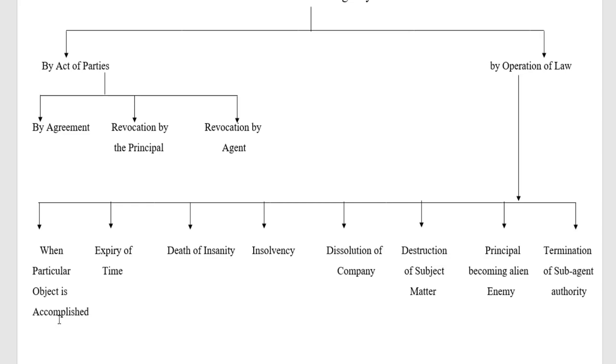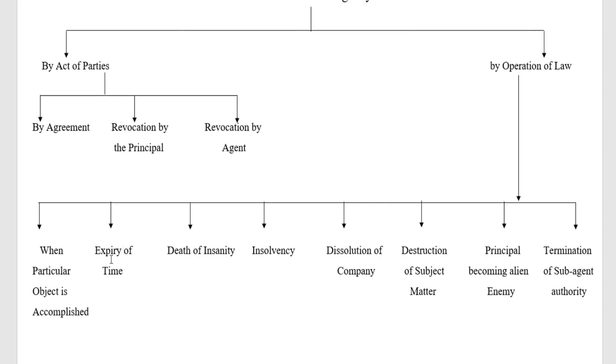That means when a certain task has been given to the agent. For example, suppose the principal has given a task to an agent to sell his house. When the house has been sold, the object for which the task was given has been completed, so the agency is automatically terminated. Next one is expiry of time.